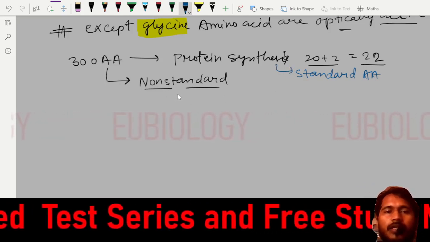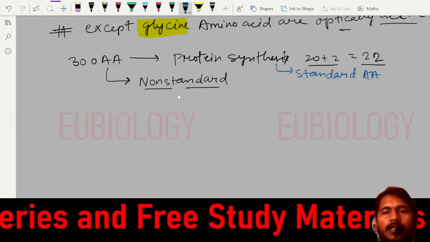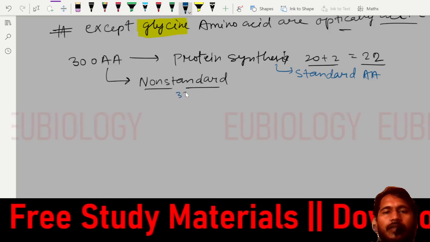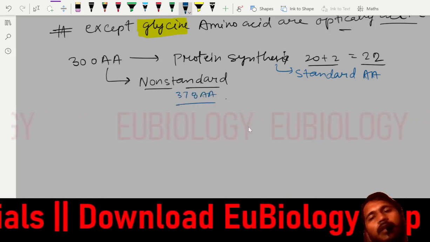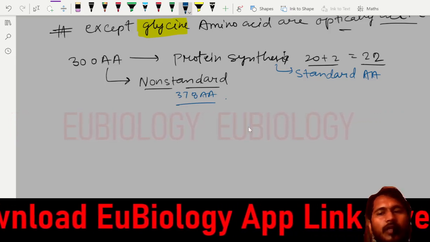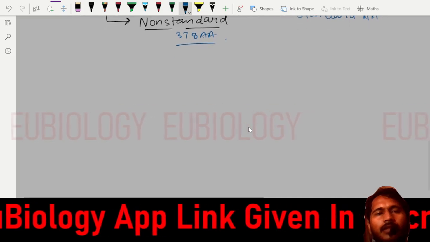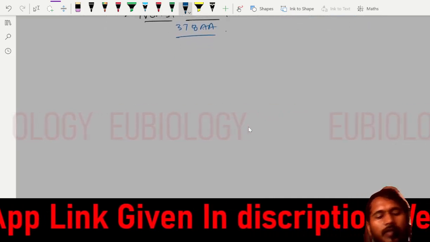So you can subtract it. 300 minus 22 will be 278, so 278 amino acids will be non-standard amino acids. So I hope you understood these small things. Now we are continuing with our lecture, in which we will see